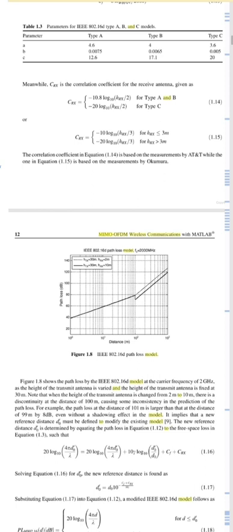For example, the path loss at a distance of 101 meters is larger than that at the distance of 99 meters by 8 dB. So even without a shadowing effect in the model, it implies that a new reference distance d0' must be defined to modify the existing model, and the new reference distance d0' is determined by equating the path loss in the equation to the free space loss.